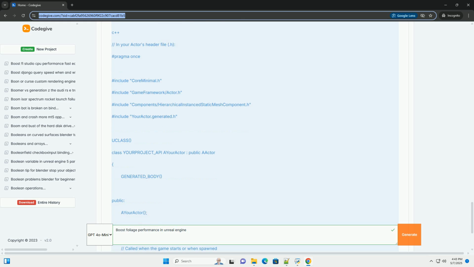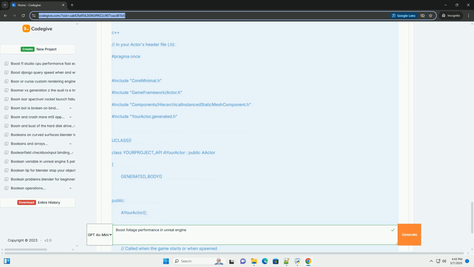Vertex animation: instead of simulating wind on the GPU using complex shader calculations, consider pre-baking animation into vertex data. This requires creating animations in a 3D modeling program and importing them as morph targets or skeletal meshes. Sparse updates: don't update the wind effect every frame. Update it less frequently, for example every 0.1 seconds, to reduce the CPU load.